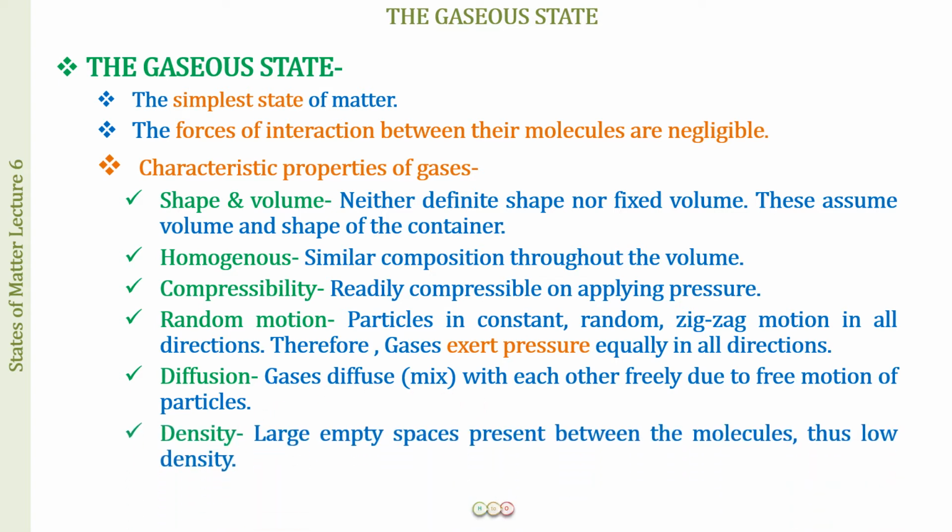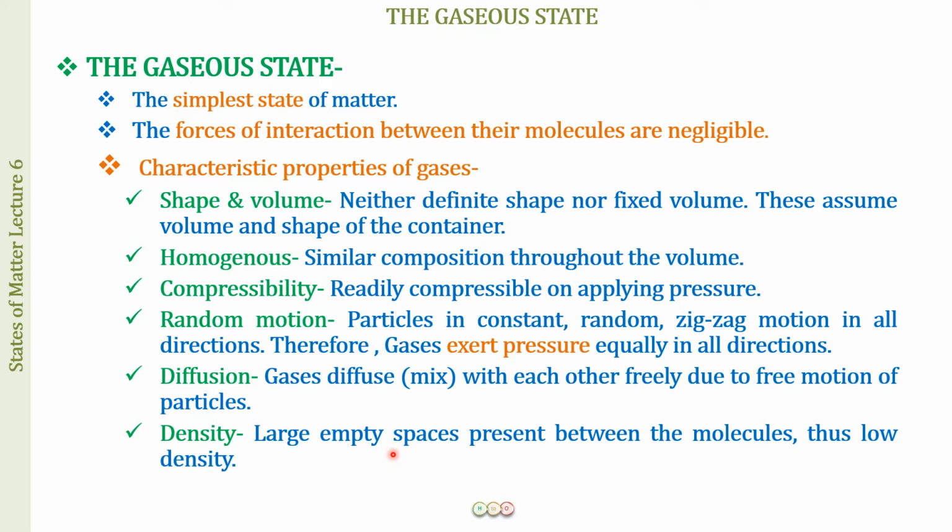The next we have is density. So you all know that the gas molecules, they are far away from each other. So what is density? Density is mass per unit volume. And when we talk about mass, more is going to be the number of molecules per unit volume, more is going to be the mass per unit volume. And the gas particles, because they are going to be less in number per unit volume when we compare it with the solids and liquids, therefore, what we will be having for the density is that the gases, they will be having low density because of the large empty spaces present between the molecules, right?